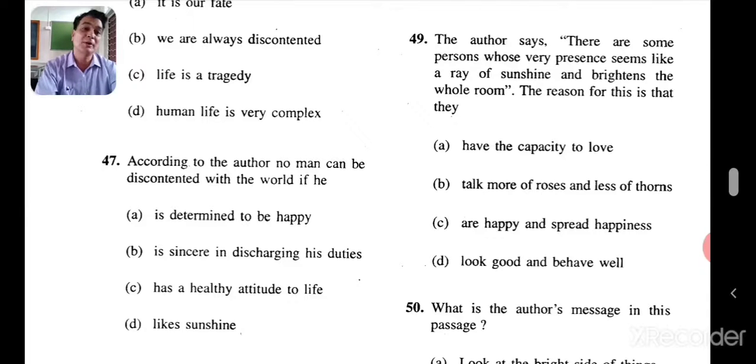Those who are happy are the ones who spread happiness. C will be the right answer here. When they are happy, they brighten the whole room and spread their happiness.